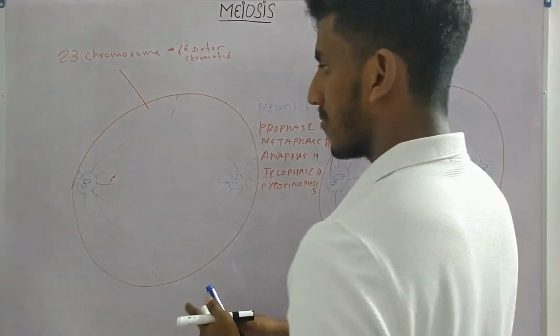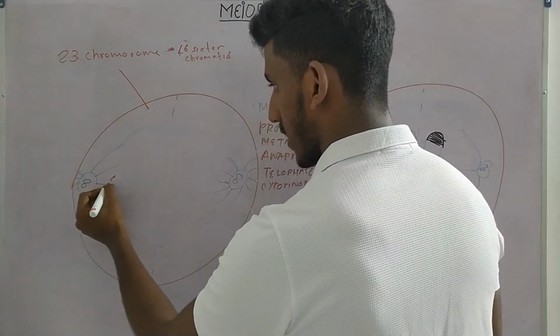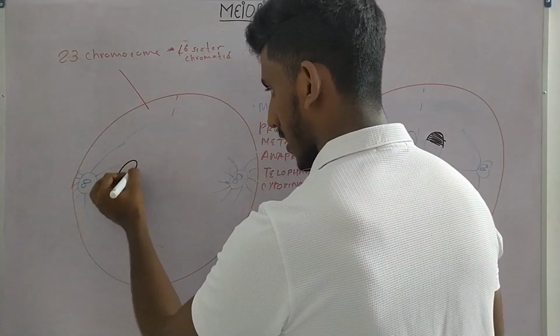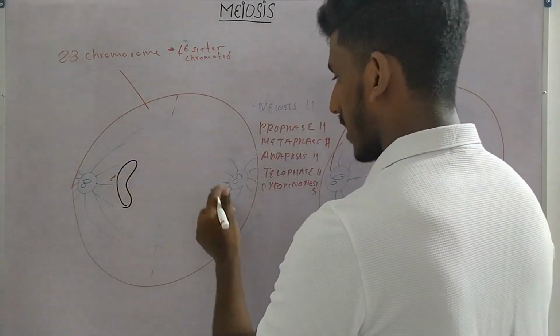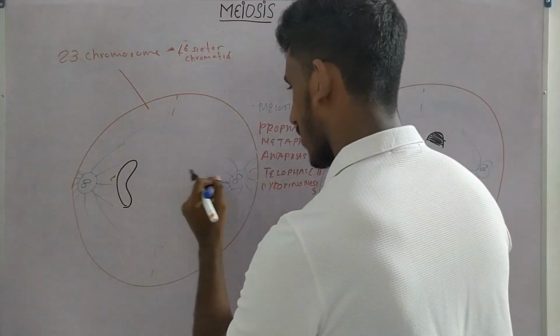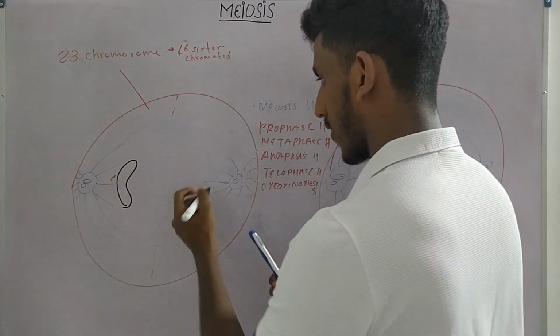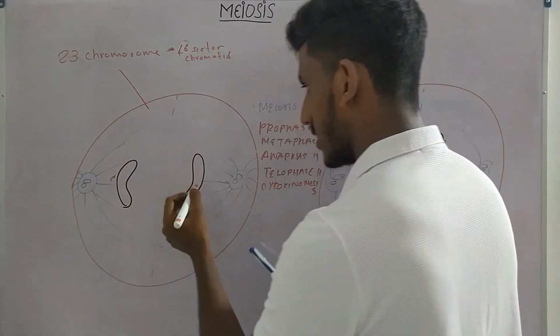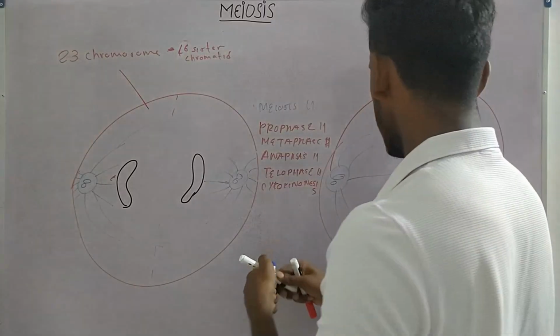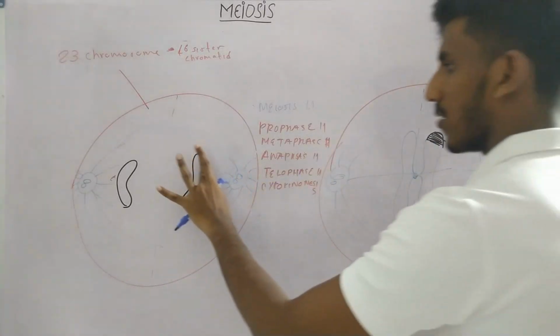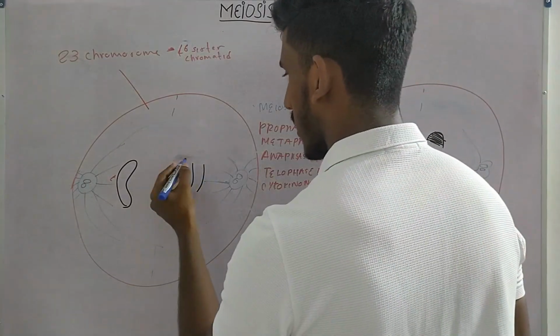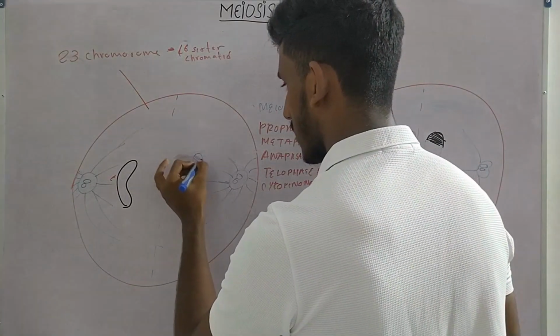So we will have the unaltered sister chromatid right here, and we will have the other sister chromatid. Now this sister chromatid, what's the difference? They have a region from here due to recombination, right? I have been telling it now for like 10 to 12 times.